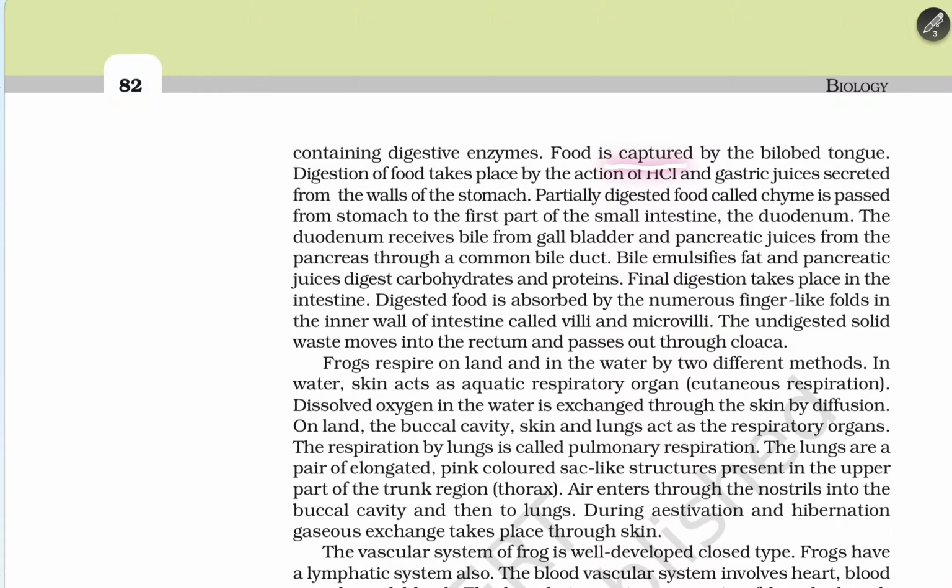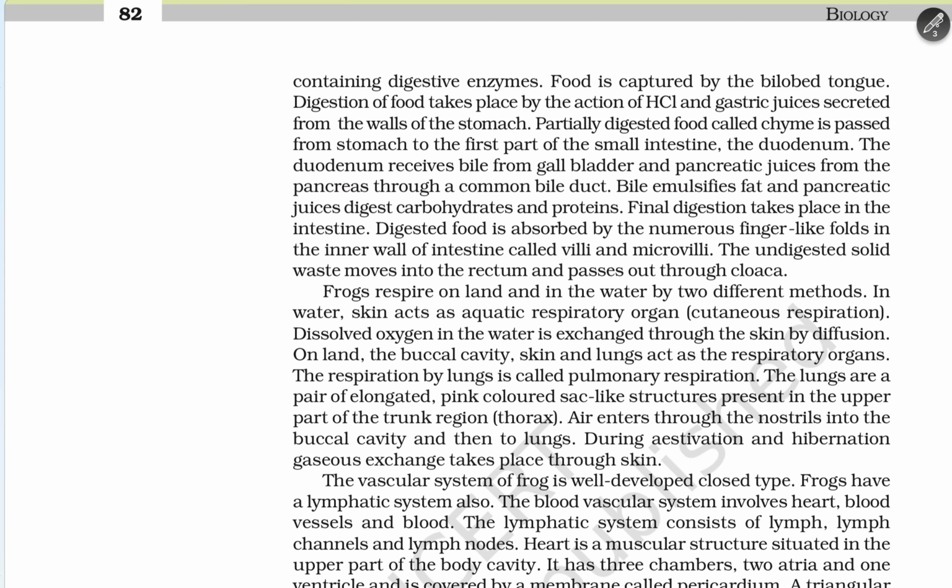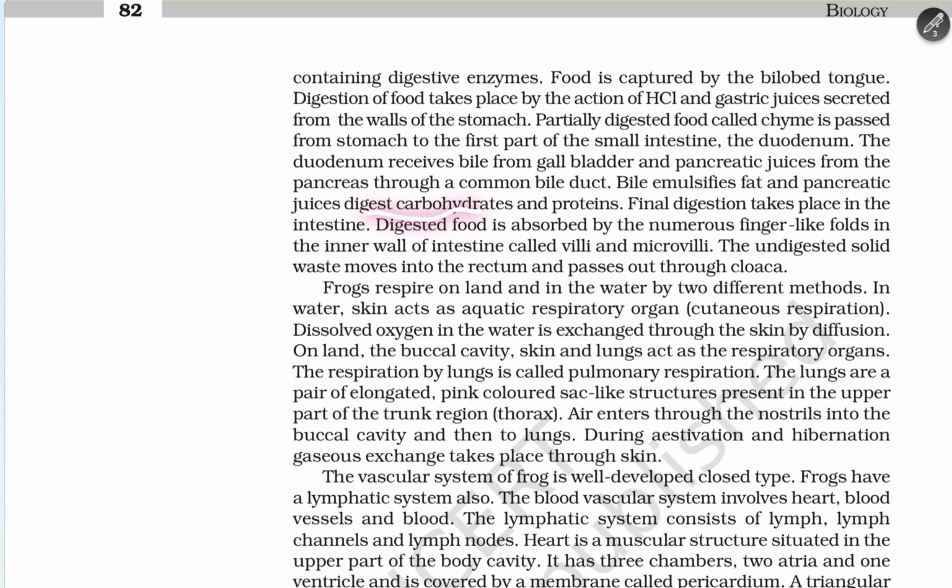Digestive system: food is captured by a bilobed tongue. Digestion takes place by the action of HCl and gastric juices secreted by the walls of the stomach. The partially digested food, called chyme, is passed from the stomach to the first part of the small intestine, the duodenum. The duodenum receives bile from the gallbladder and pancreatic juices from the pancreas through the common bile duct. The bile emulsifies the fats, pancreatic juices digest carbohydrates and proteins, and final digestion takes place in the intestine.